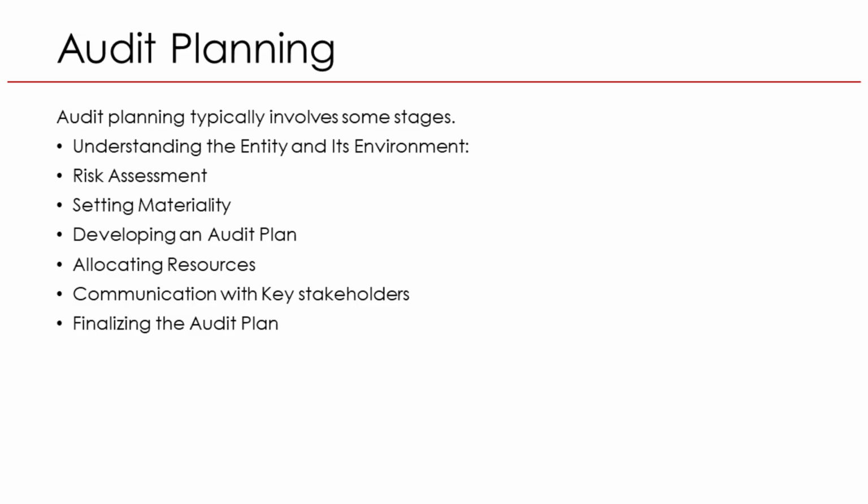Communication with stakeholders. Discuss expectations and objectives. For example, auditors meet hotel management to confirm audit focus and timelines. 7. Finalizing the audit plan. Complete and approve the plan for execution. For example, the hotel audit plan is finalized, ready for the team to start fieldwork efficiently.